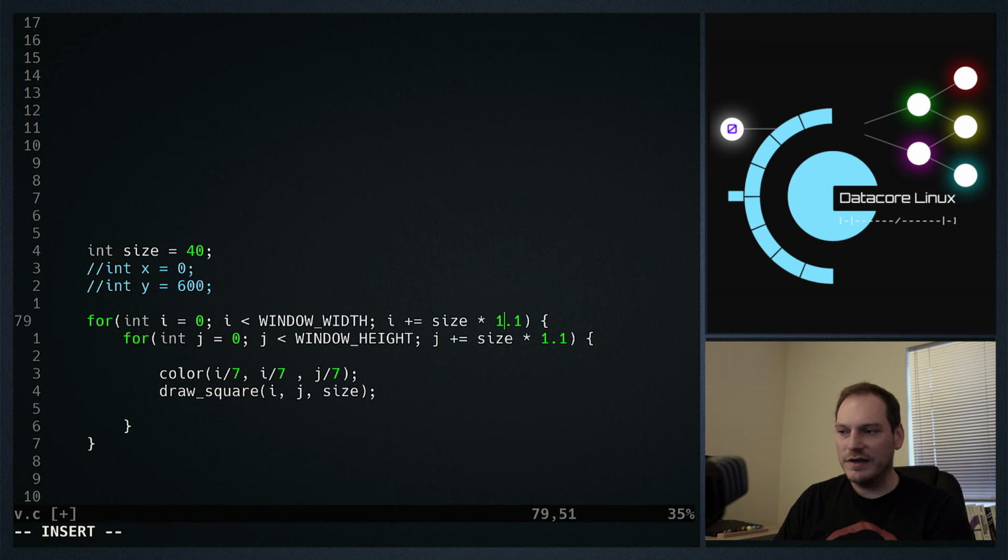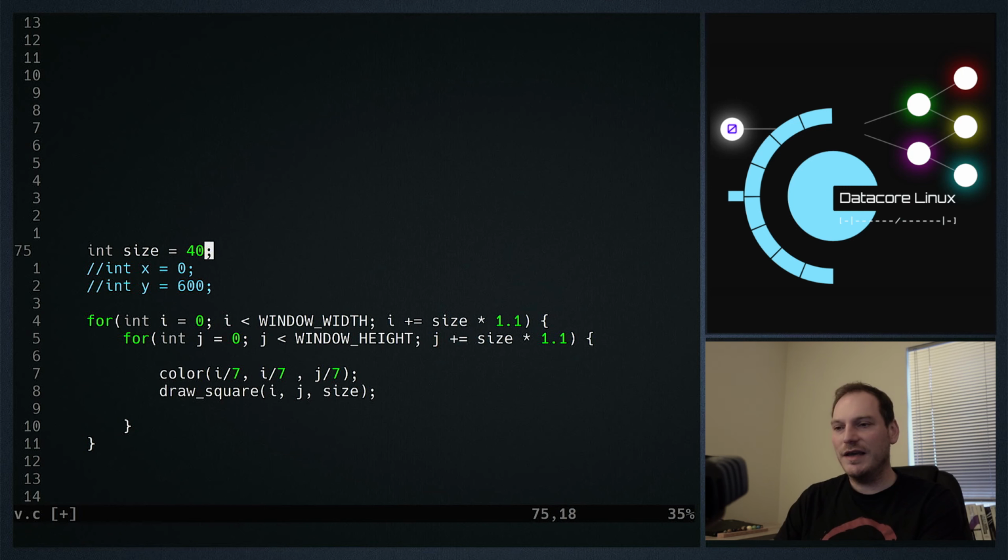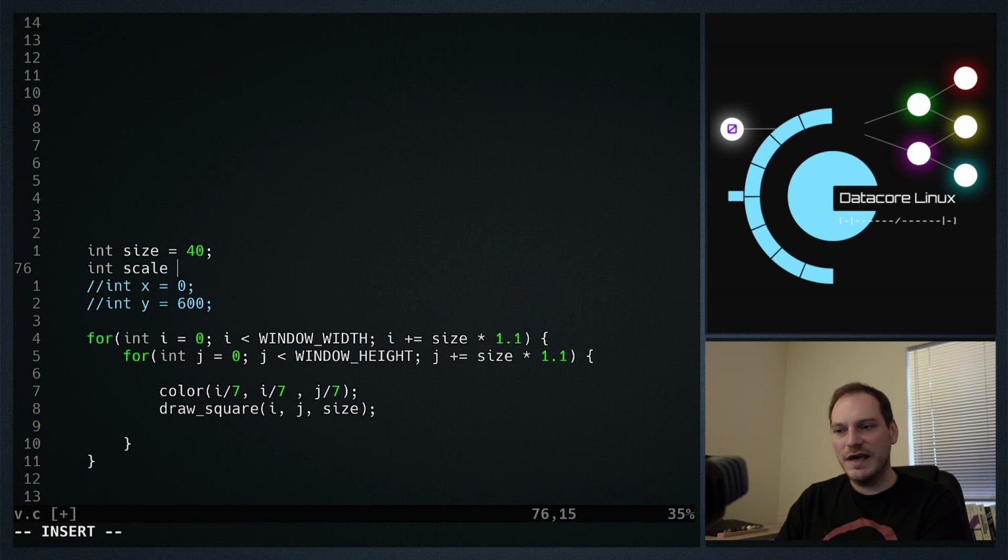This 1.1 and this 1.1, we call these magic numbers, and these are undefined, just random numbers used in our code. We try to lift these out of these kinds of situations, especially because we're using this same value twice. So if we make a scale, in fact it needs to be a float, doesn't it? Float scale equals 1.1.